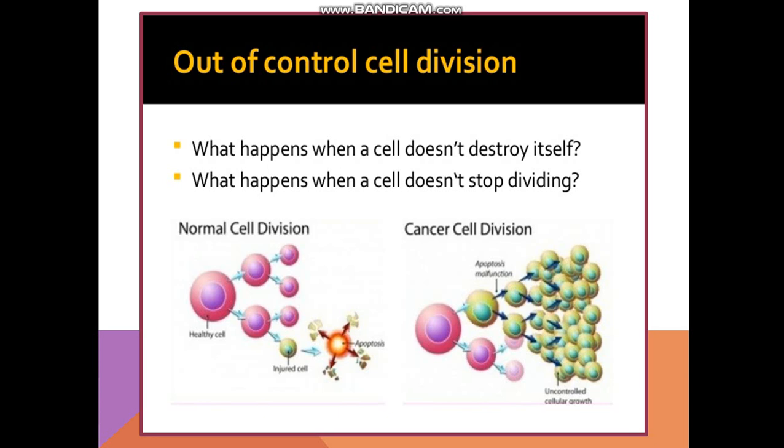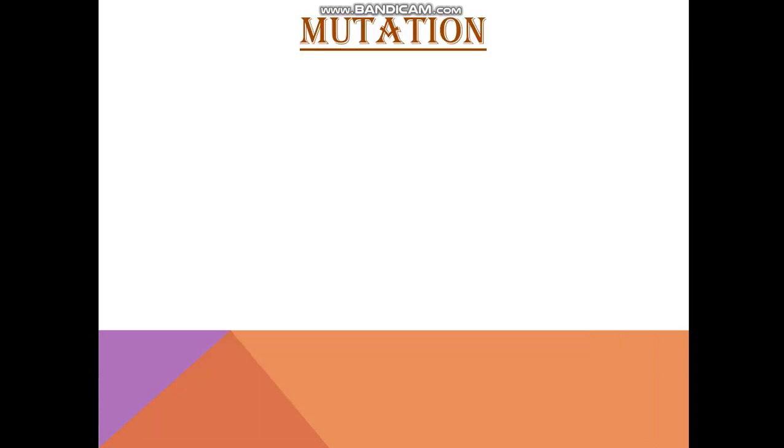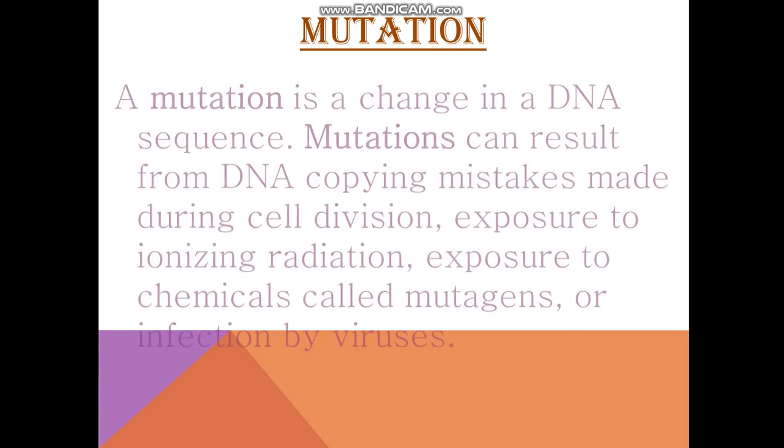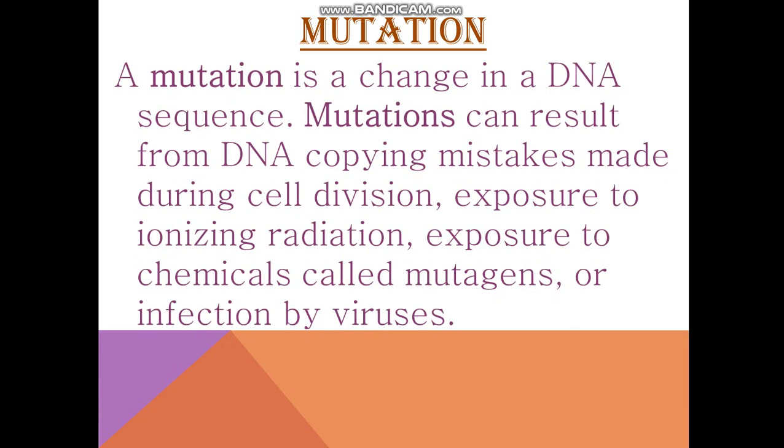Sometimes these mutations can be inheritable, that means they go from one generation to another, but most of the time these mutations are not inheritable, they cannot be passed. So mutation can be one of the other factors which are a result of uncontrolled cell division, or it will be a result of some difference, some problem in the cell division.